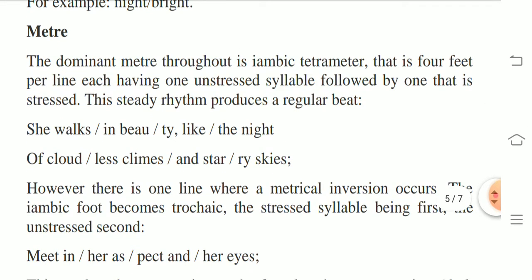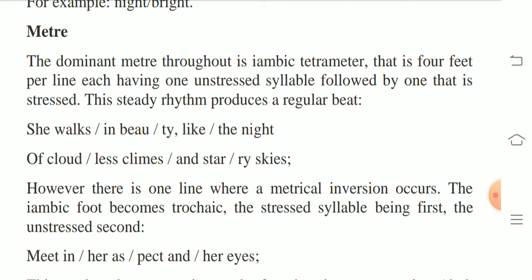Meter. The dominant meter throughout is iambic tetrameter, that is 4 feet per line. Tetrameter means 4 feet per line. Each foot having one iamb, meaning an unstressed syllable which is followed by a stressed one. The steady rhythm produces a regular beat. So we should remember the poem is written in iambic tetrameter. Iambic means the pattern of an unstressed syllable followed by a stressed one. Tetrameter means 4 feet per line.